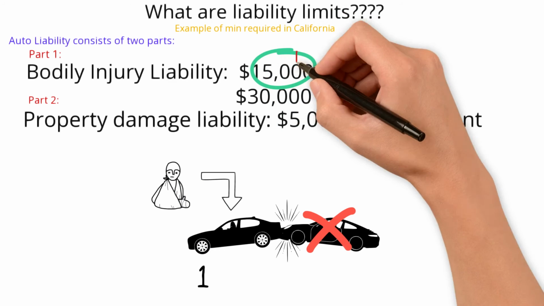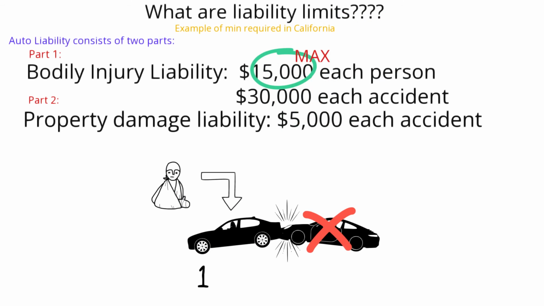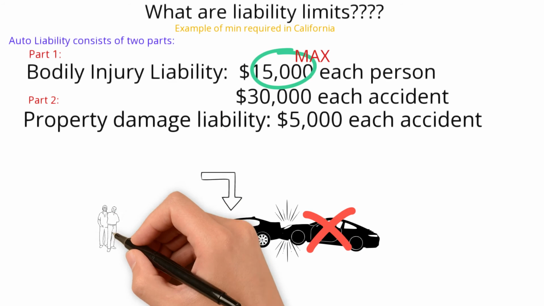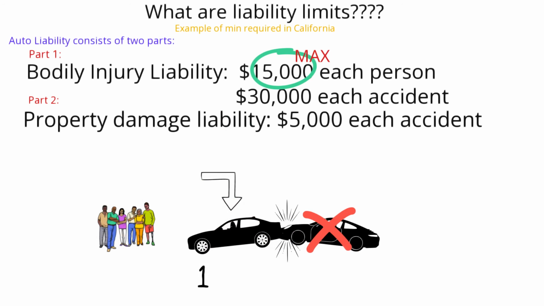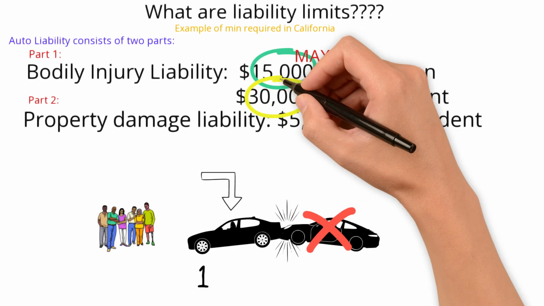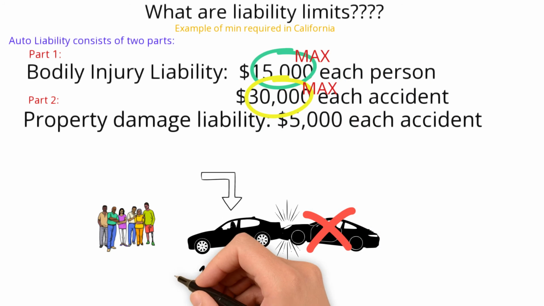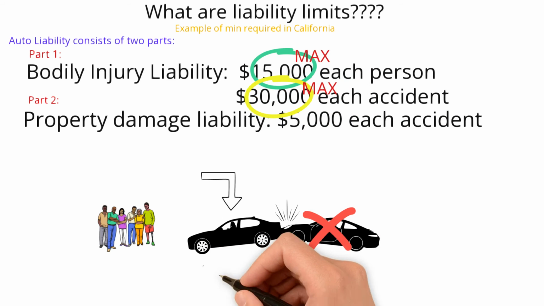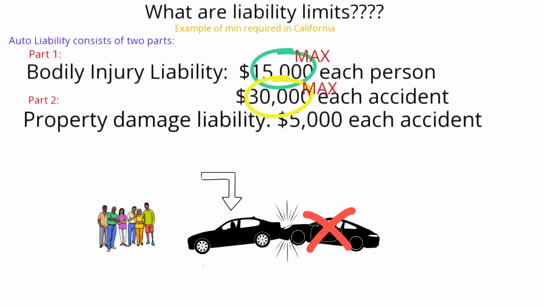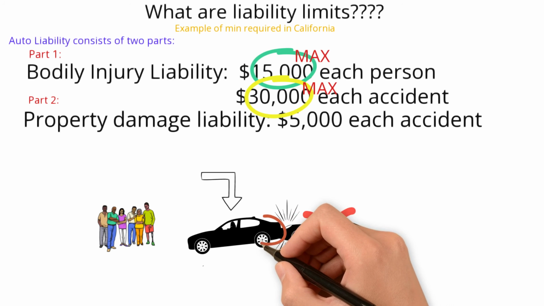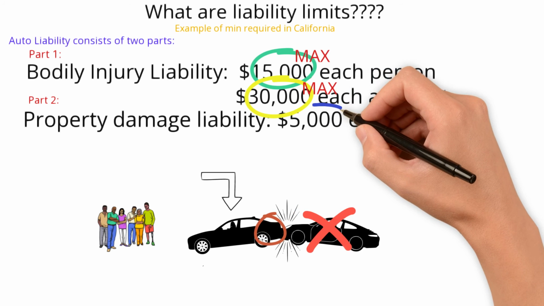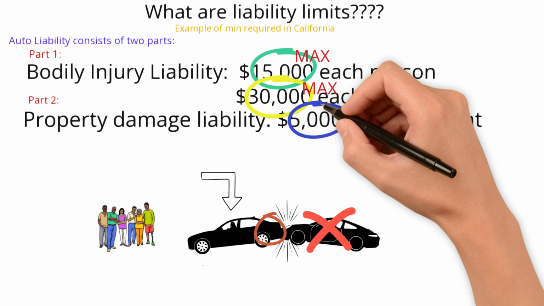Let's say you injured only one person in the vehicle you crashed into. $15,000 is the maximum coverage available to cover the injuries of one person. Now, let's pretend that in the same accident there were more passengers injured. $30,000 is the maximum that will be paid out per accident, meaning that is the max coverage available to cover the injuries of all the victims. And lastly, the property damage you caused to the vehicle, $5,000 maximum is what will be used to cover that.